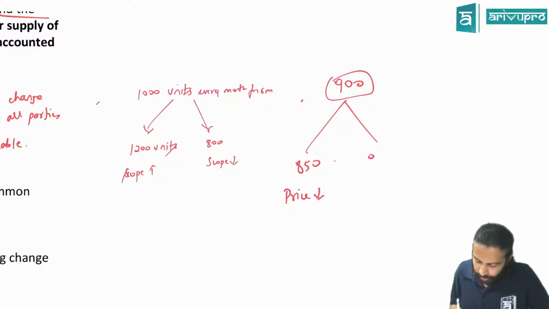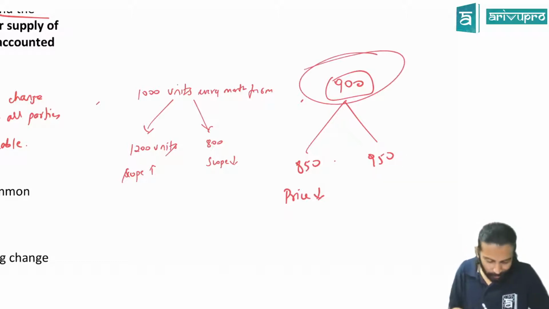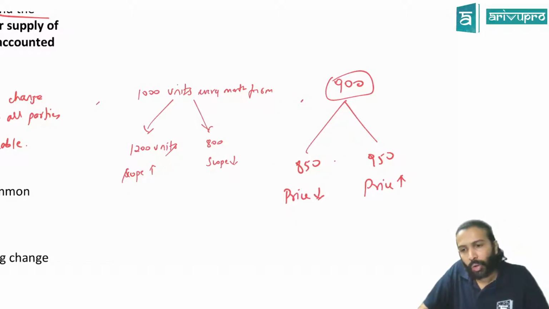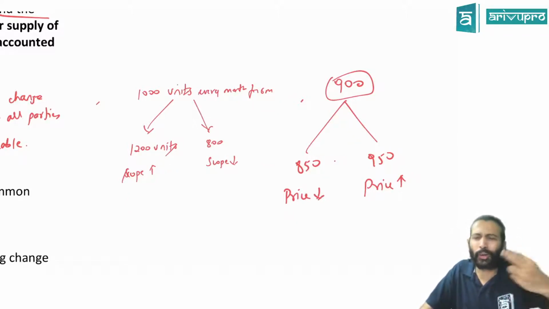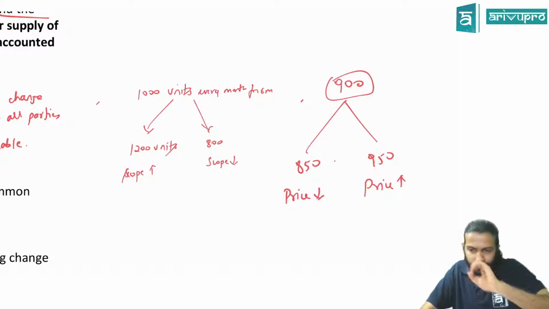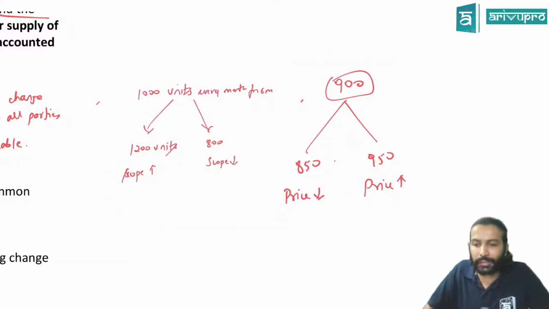Or price could also increase. Inflation is going on. Rate of inflation is on the higher side. Everything is rising. So that means we will also raise our product price. So price could also increase. Fine? Or it could be term also. Earlier the term was 6 months. Now after 2 months they said we will do the contract for only the next 2 months. That means it will be 2 plus 2, 4 months. Correct? Or it could be an increase in term. Okay, so all that we call modification, sir. It could come in any format.